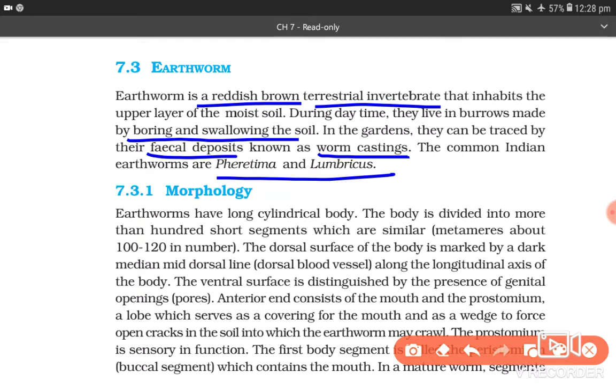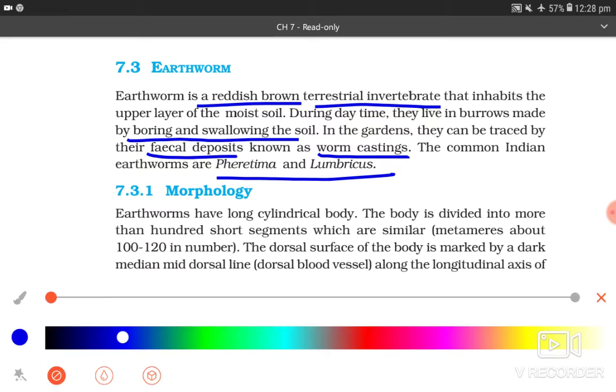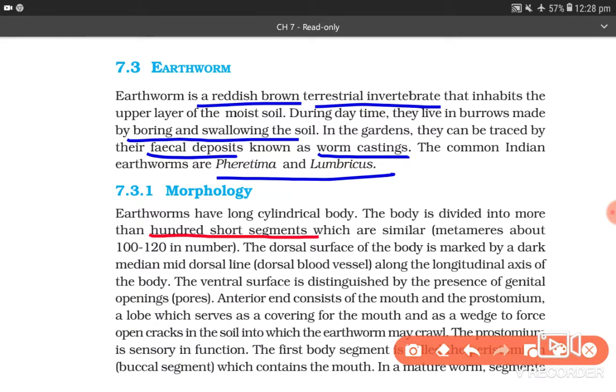7.3.1 Morphology. Earthworms have a long cylindrical body. The body is divided into more than 100 short segments which are similar, metameres, about 100 to 120 in number. The dorsal surface of the body is marked by a dark median mid-dorsal line, the dorsal blood vessel along the longitudinal axis of the body. The ventral surface is distinguished by the presence of genital openings, the pores.